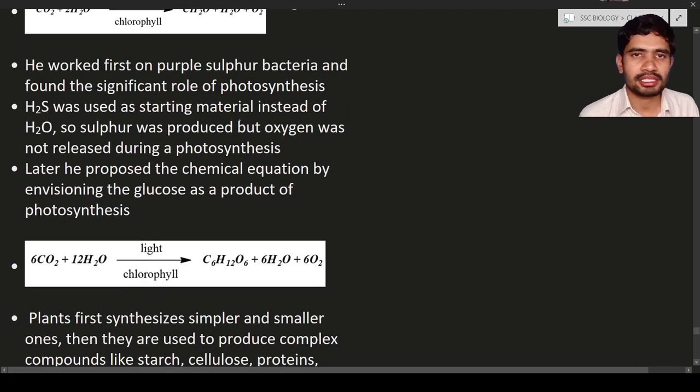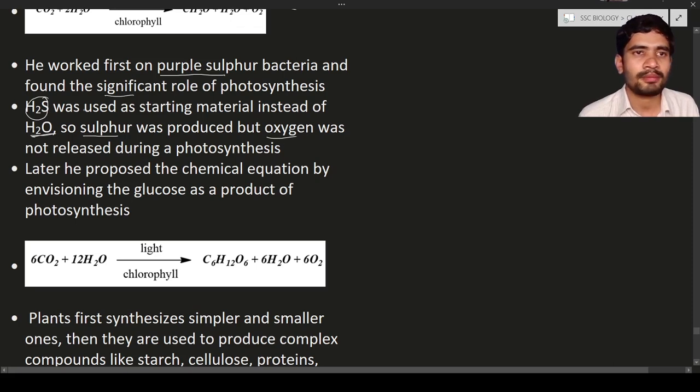Purple sulfur bacteria is a type of bacteria. It is also an autotroph. So he took purple sulfur bacteria and found the significant role of photosynthesis. He used H2S gas instead of water. He did not use water, but he used H2S. As a result, sulfur was produced and there was no production of oxygen.